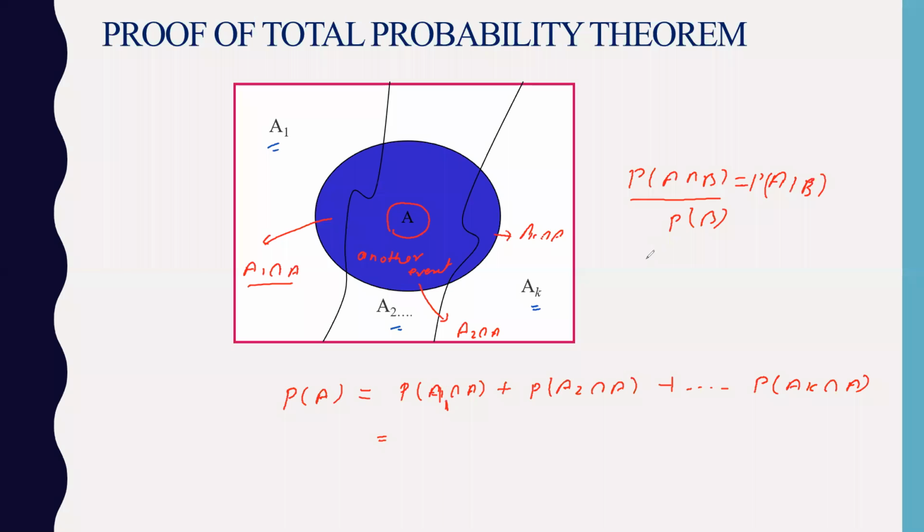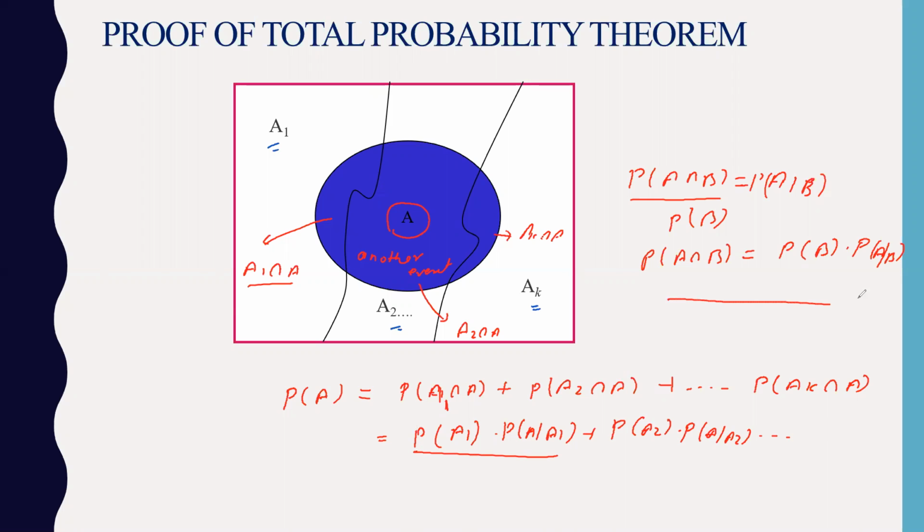By conditional probability, the probability of A intersection B can be written as the probability of B into the probability of A given B. So the same rule will apply here. So you will get the probability of A1 into the probability of A given A1, plus the probability of A2 into the probability of A given A2, and so on. So this is the total law of probability. This portion I have taken from the conditional probability.